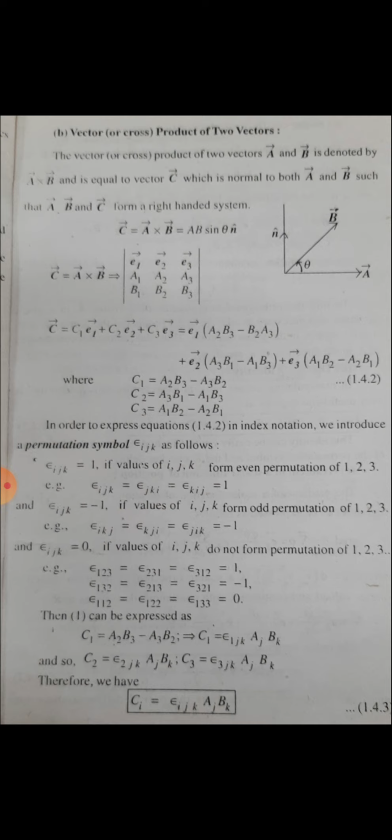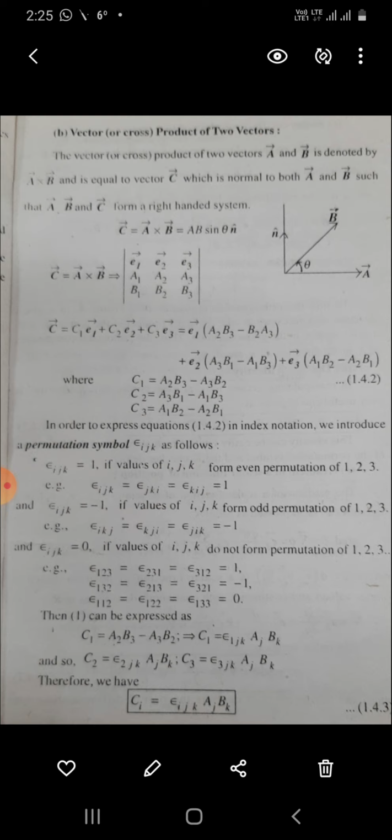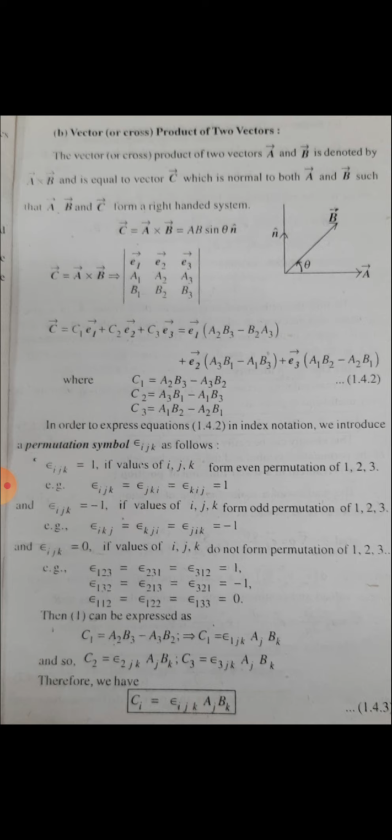Epsilon 1 2 3, epsilon 2 3 1, epsilon 3 1 2 is equal to 1. Epsilon 1 3 2 is equal to epsilon 2 1 3 is equal to epsilon 3 2 1 is equal to minus 1. Epsilon 1 1 2 is equal to epsilon 1 2 2 is equal to epsilon 1 3 3 is equal to 0. Then equation 1 can be expressed as C1 is equal to epsilon 1jk aj bk, C2 is equal to epsilon 2jk aj bk. Therefore, we have Ci is equal to epsilon ijk aj bk.